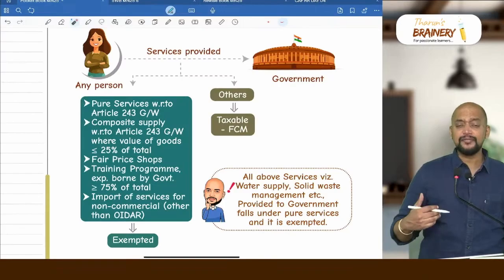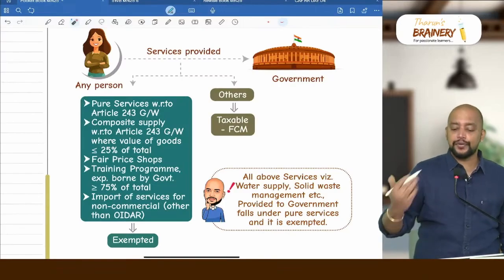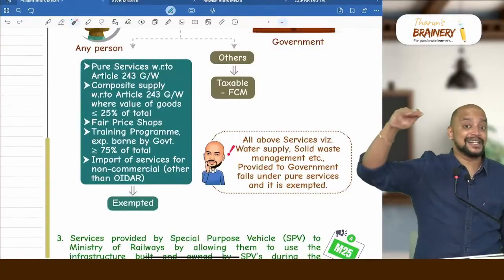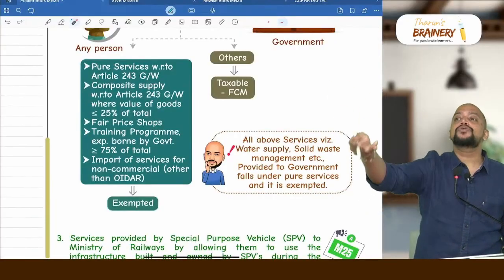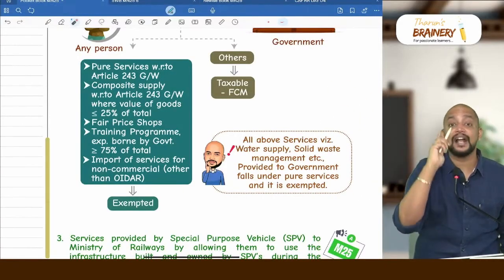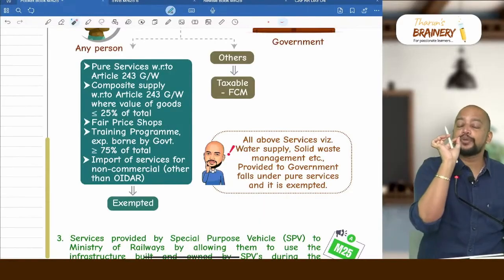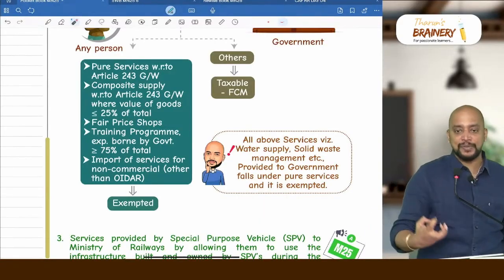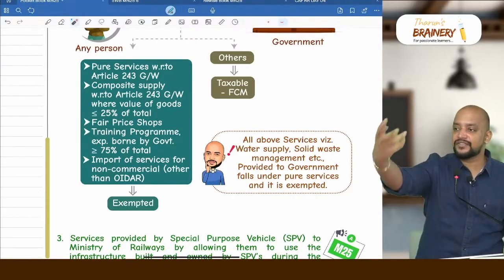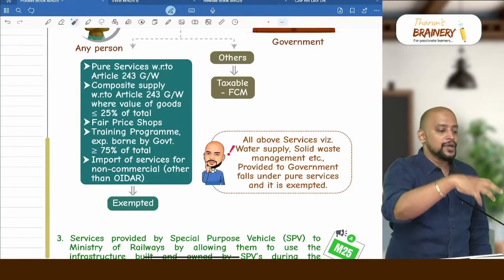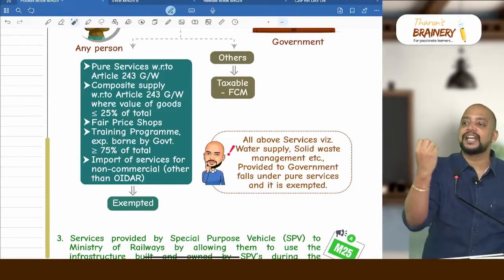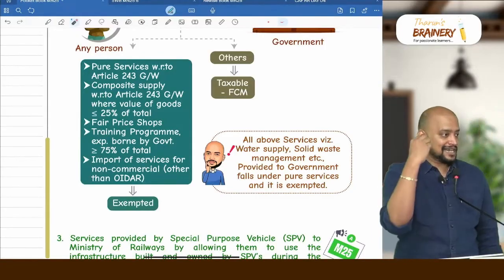Generally government is required to do certain activities as per the Constitution, which is excluded from supply, and if they outsource it to one person, that person is called a government agency, and if they provide pure services, then it is exempted. Just now we saw solid waste management. Solid waste management is an activity of government, but they outsource it to one private company, and that company does the solid waste management, for which they get money. That is a pure service and it is exempted.